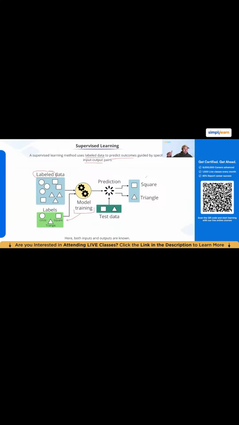So they can be like spam, not spam, fraud, not fraud, cancer, not cancer. Dog, cat, giraffe, those kind of categories. We could predict those. It's some type of outcome. The key is we're using labeled examples to guide our model building. That's why it's called supervised learning.